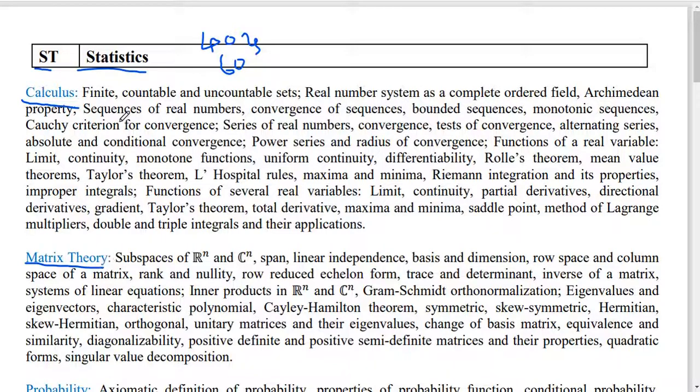In calculus we can follow the main book, SC Malik, Mathematical Analysis. The SC Malik book is the best book for the calculus part. In calculus all things are basics, but from here onwards it is totally related to real analysis. If you are good in real analysis, it will be easy to understand the calculus topics.